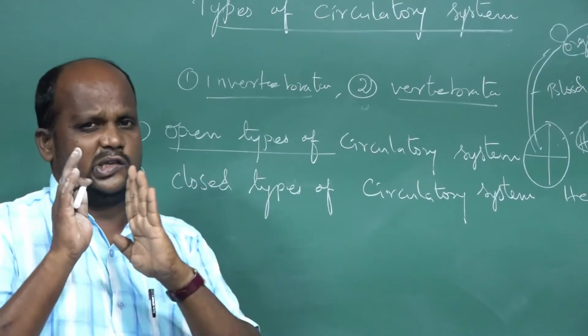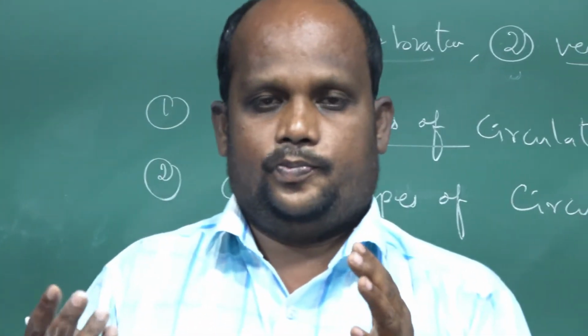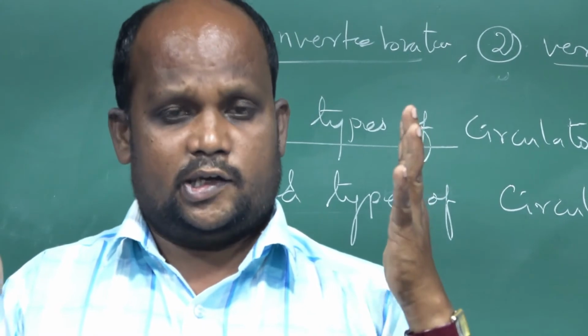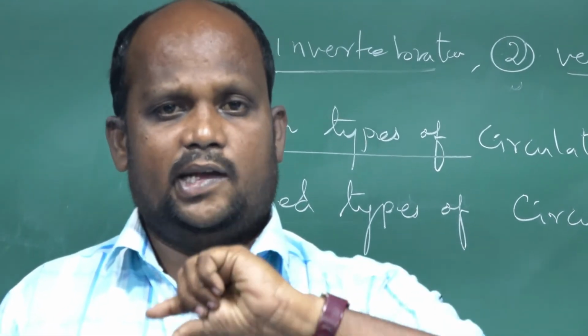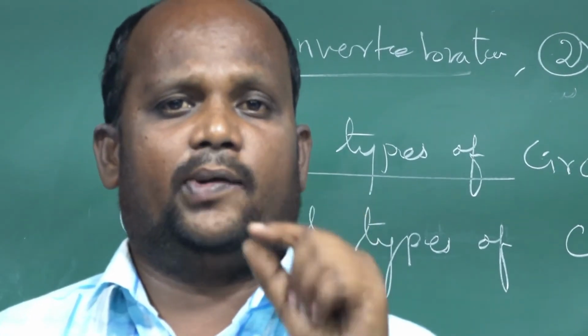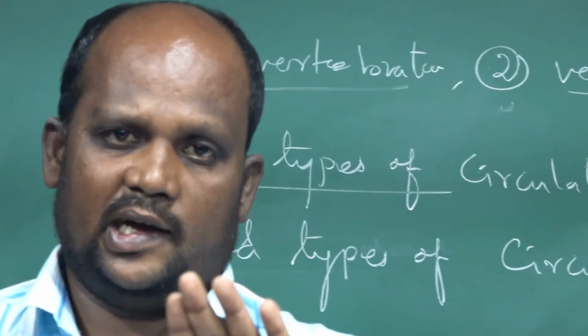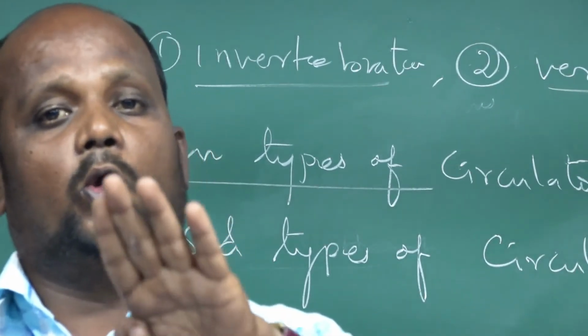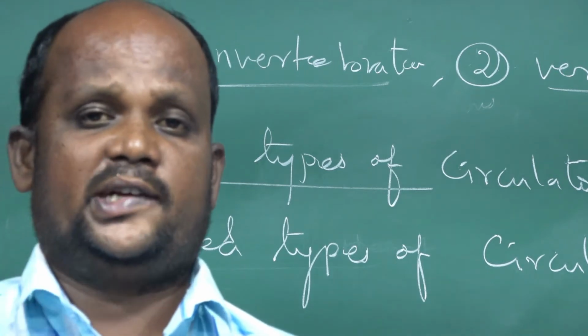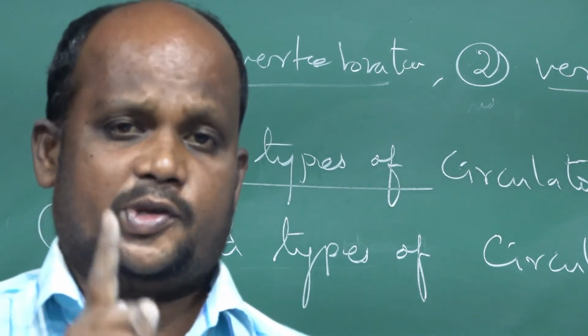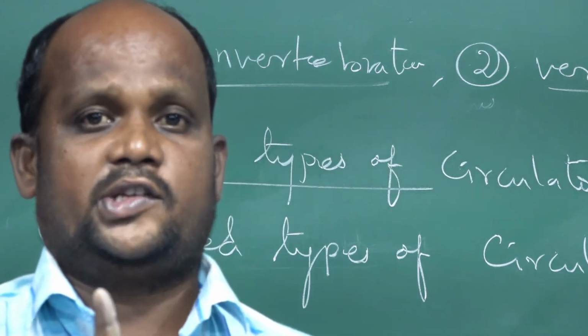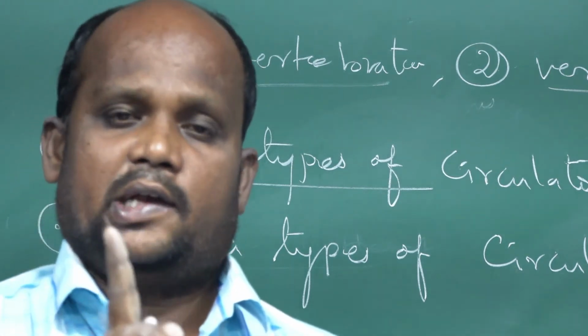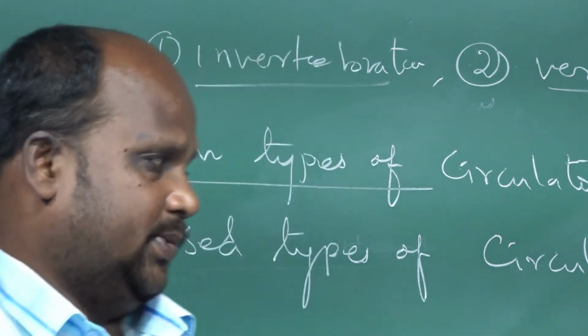See, very simple. From the body tissue to the heart, if blood is carried by special tubes, blood vessels, that is called a closed type of circulatory system. If the special tube, blood vessels, is absent from the animal body, that is called the open type of circulatory system.